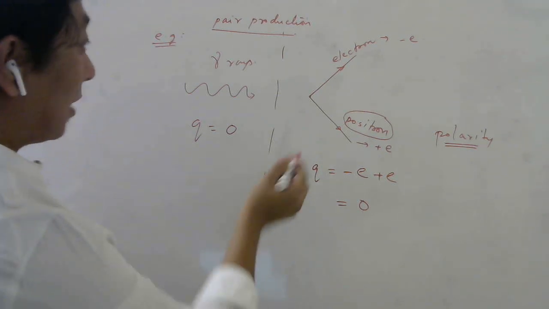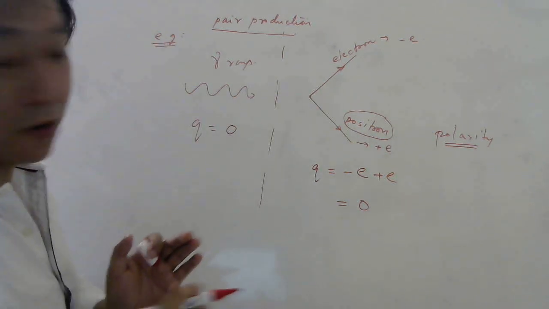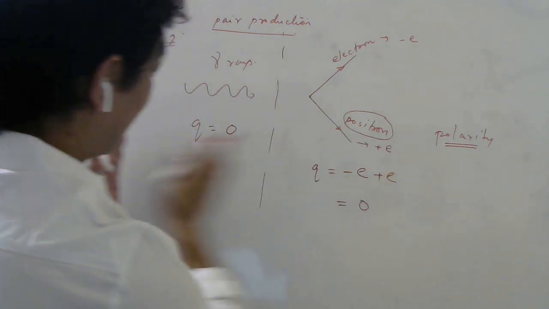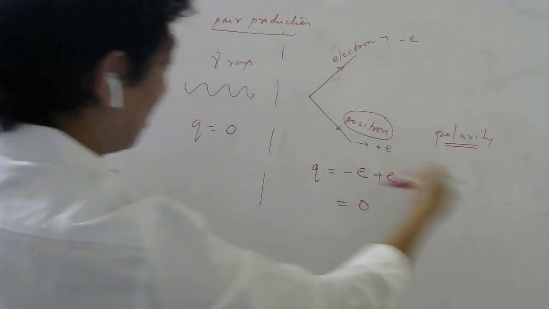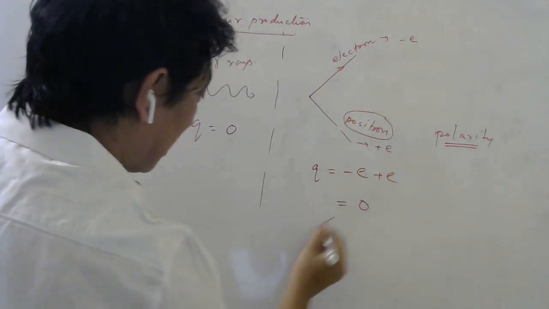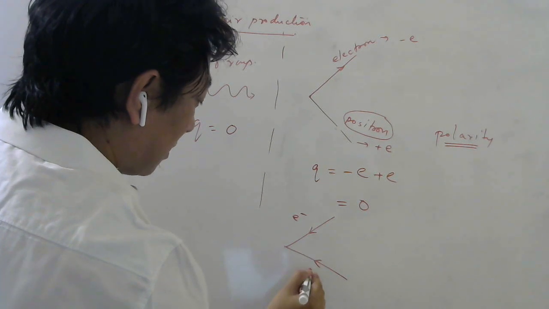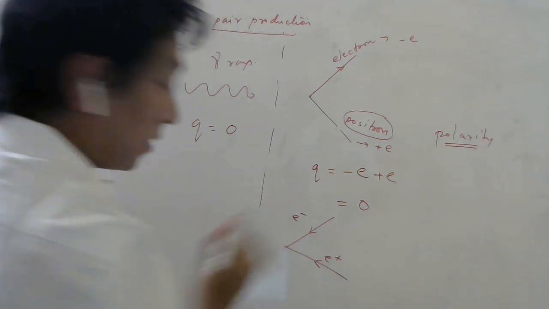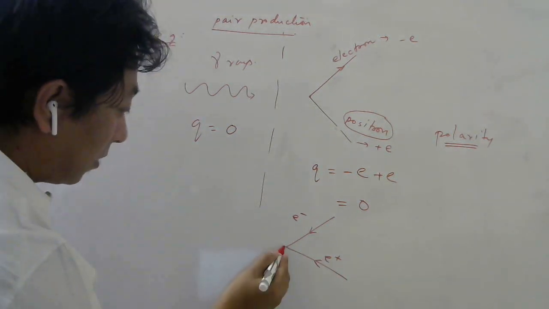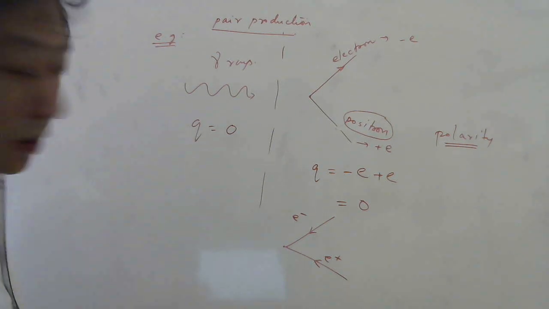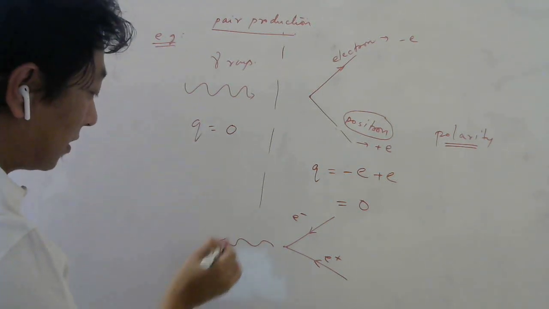Now, the reverse of this is also allowed. Try to see this video as if I explained it in reverse mode. What will you see? You will see an electron coming like this, a positron coming like this, and suddenly when they meet, they vanish. And what comes out? Gamma rays.